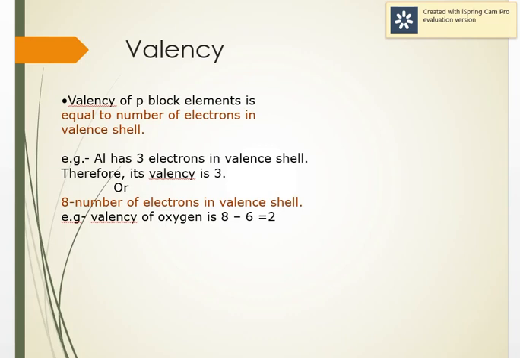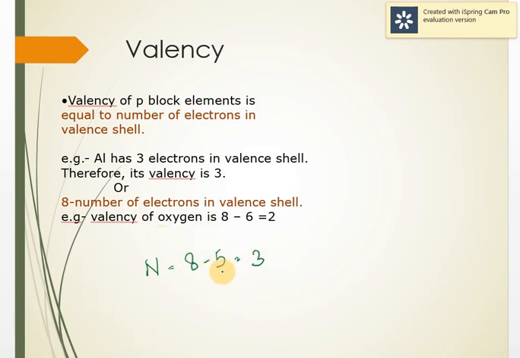The valency of p block elements is equal to the number of electrons in the valence shell. For example, aluminum has 3 electrons, so it will be 3. This is for group 13 only. But from group 14 onwards, it is 8 minus the number of valence electrons. For example, nitrogen is in group 15, meaning 5 valence electrons, so it will be 8 minus 5, that is 3. So valency will be 3, or electrovalency will be -3.